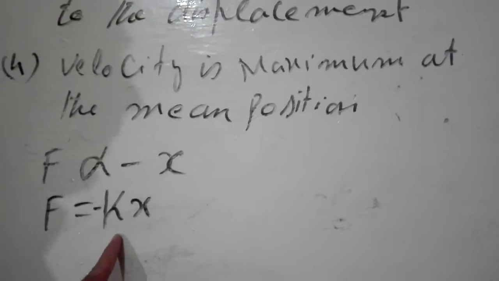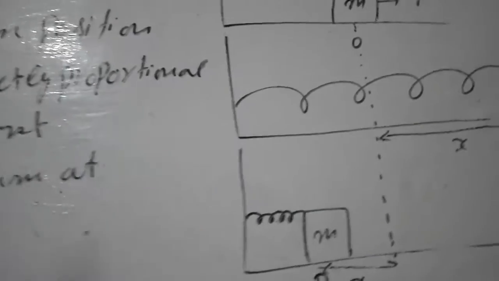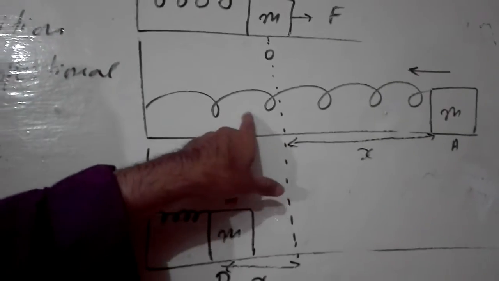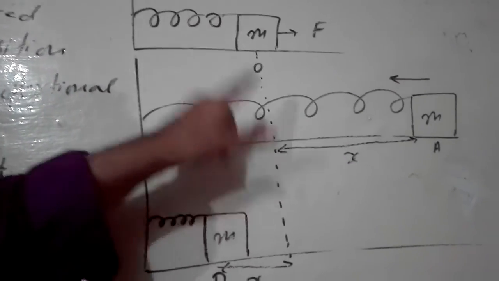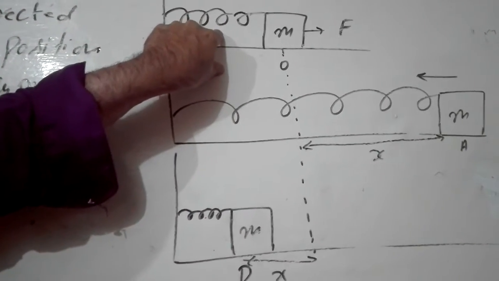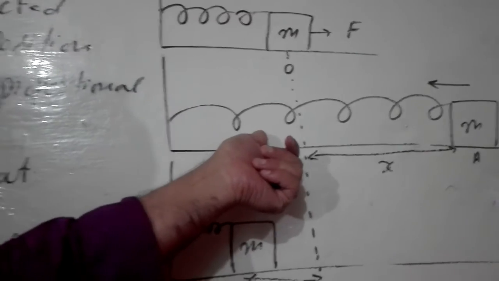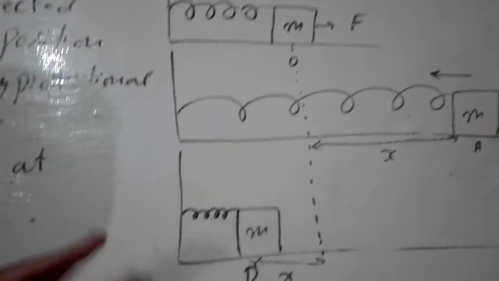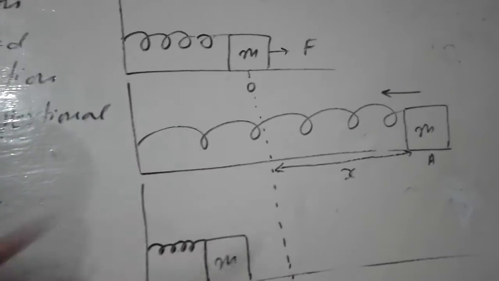Here k is the spring constant. K is a constant of the spring. It has more value for stiff springs. If you have a stiff kind of spring, its value is more. If you have a less stiff spring, its value is less. So this thing you also have to keep in mind.